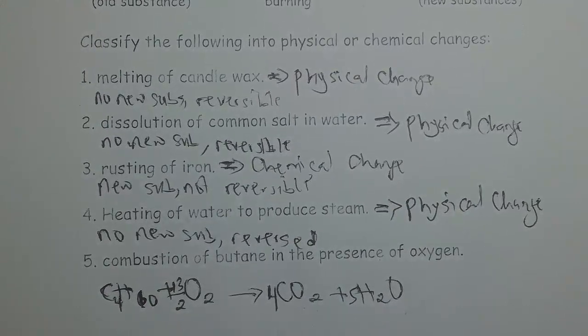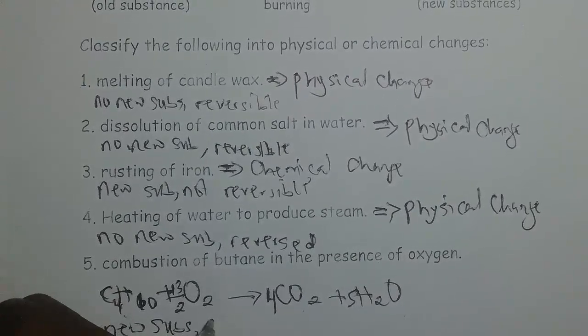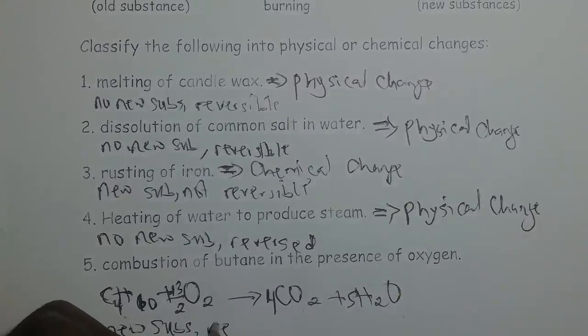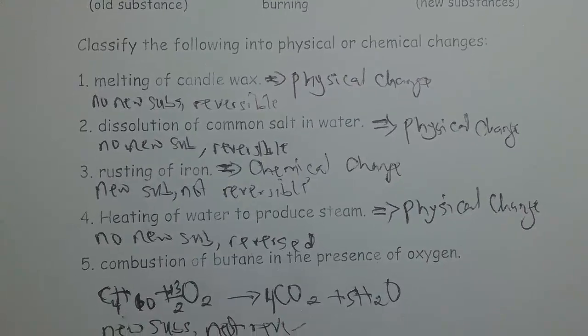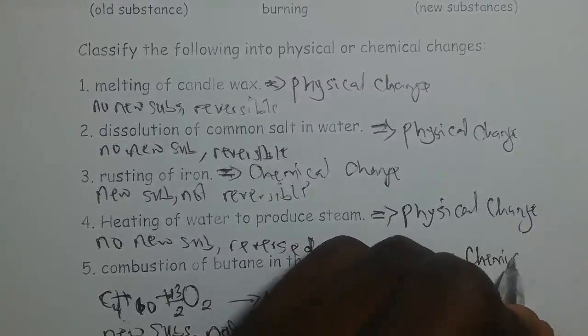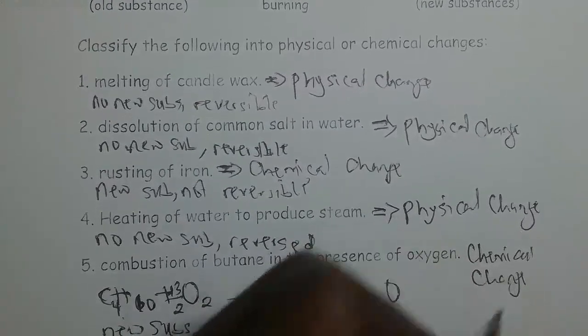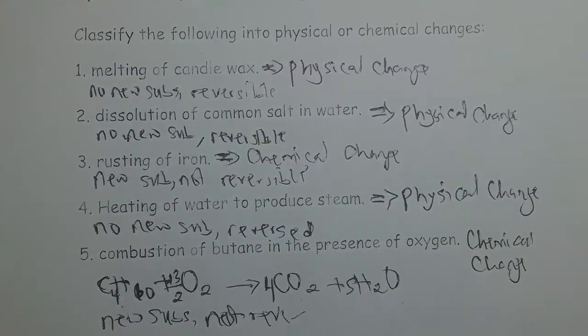As you can see clearly, butane reacts with oxygen in the presence of heat and produces carbon dioxide and water. So new substances are formed, and the reaction is not easily reversible. These two points qualify combustion of butane in the presence of oxygen as a chemical change. A chemical change is a permanent change, and it's not easily reversed. Thanks for watching.